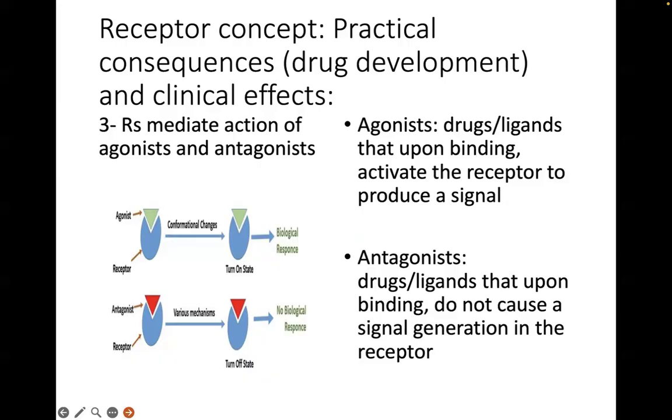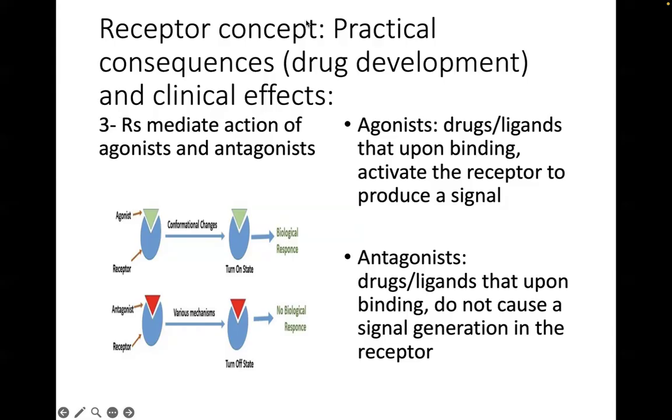If you remember, agonists are drugs or ligands, which as I mentioned, are naturally produced in the body. These are drugs or ligands that upon binding to the receptor will cause it to release a signal.